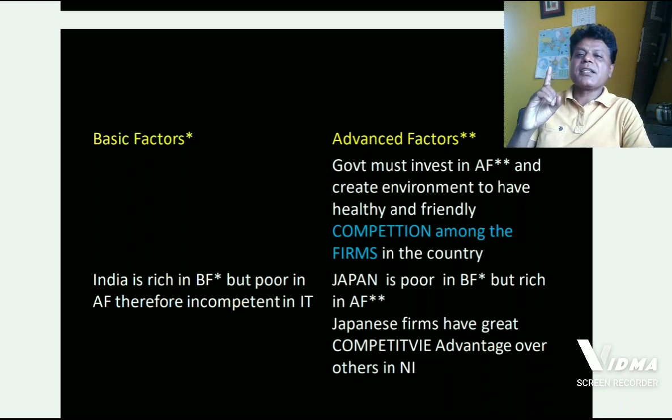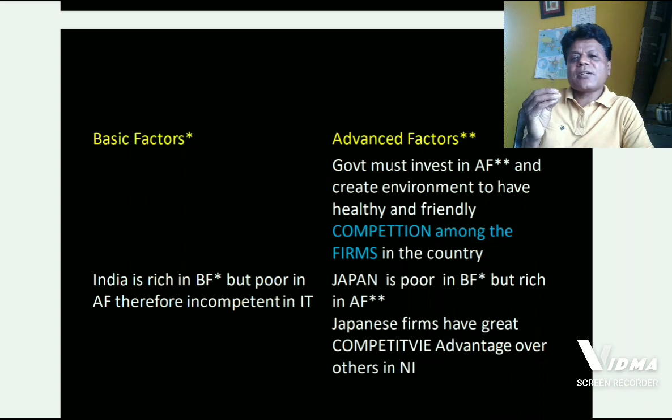Japan does not have enough land, enough minerals, enough of other natural resources. Japan is poor when it comes to basic factors. But Japan is definitely a very rich country on the planet when it comes to advanced factors.